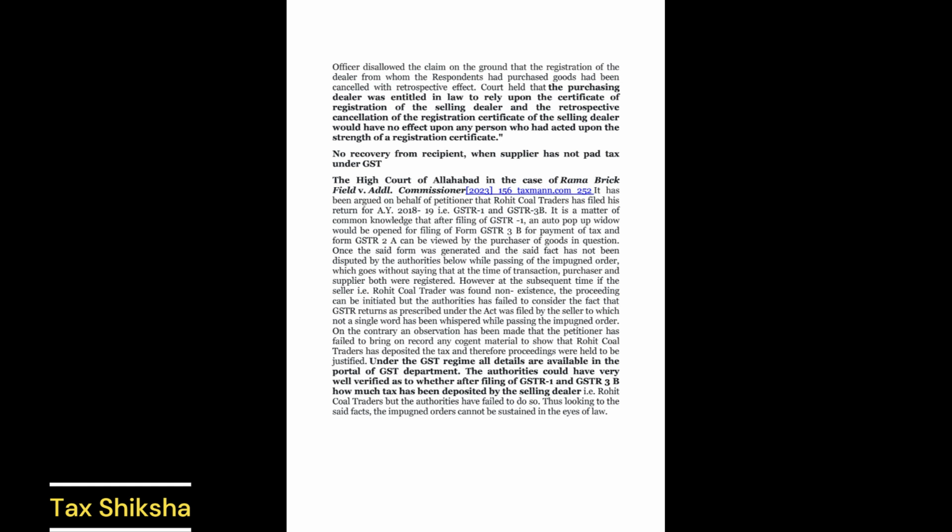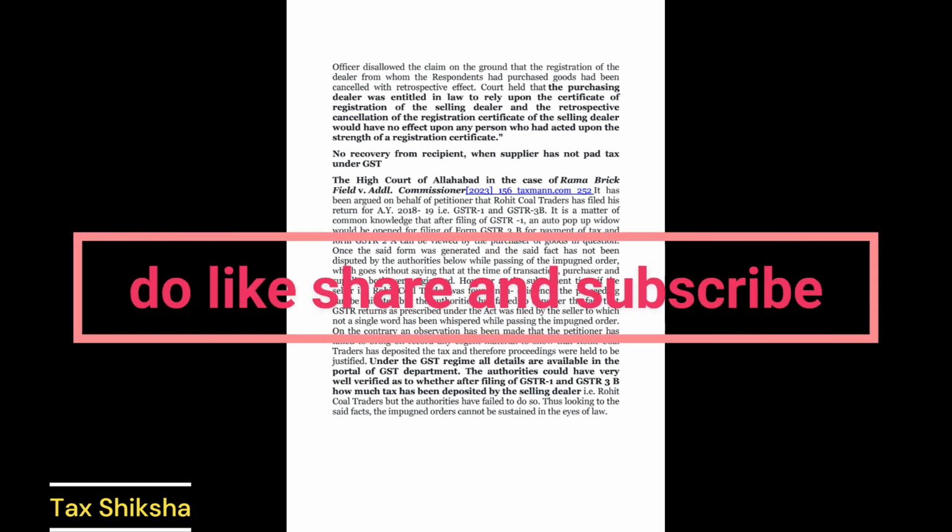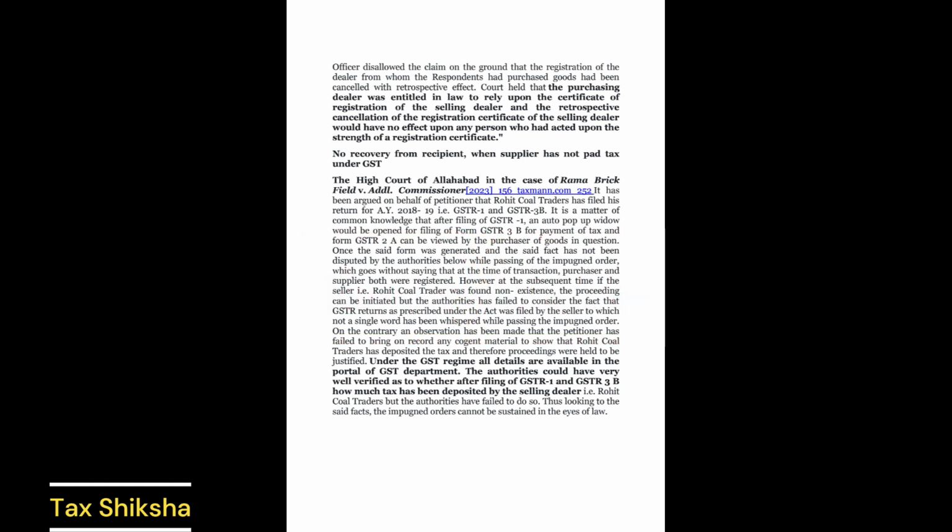Rohit Coal Traders, was found non-existent, the proceeding can be initiated, but the authorities have failed to consider the fact that GSTR returns as prescribed under the Act were filed by the seller, to which not a single word has been whispered while passing the impugned order. On the contrary, an observation has been made that the petitioner has failed to bring on record any cogent material to show that Rohit Coal Traders has deposited the tax, and therefore proceedings were held to be justified.